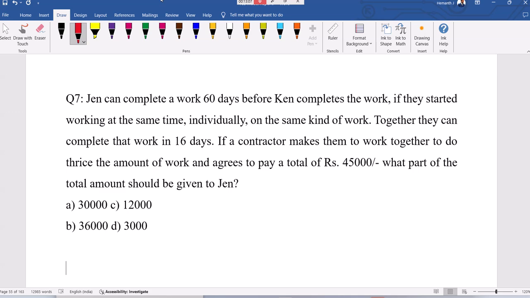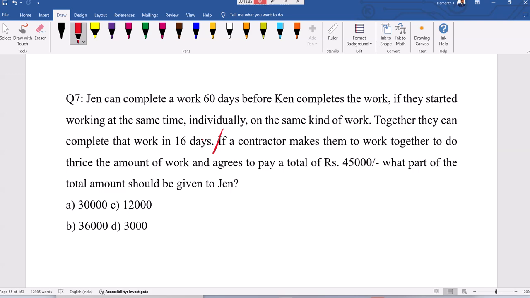If they start working together at the same time, together they can complete the work in 16 days. Regarding the payment, the payment depends on how much work you complete. If a contractor makes them work together to do thrice the amount of work and agrees to pay a total of 45,000, what part of the total amount should be given to Jen?